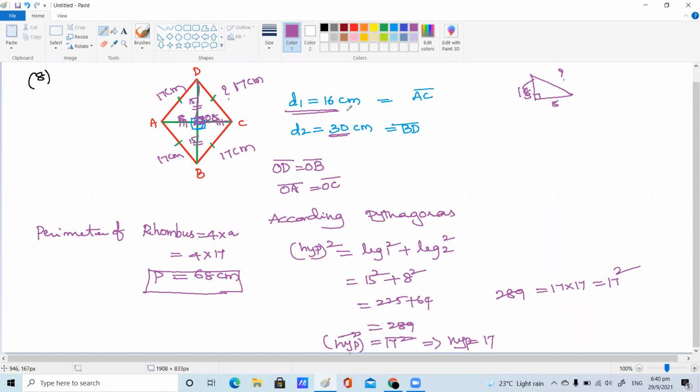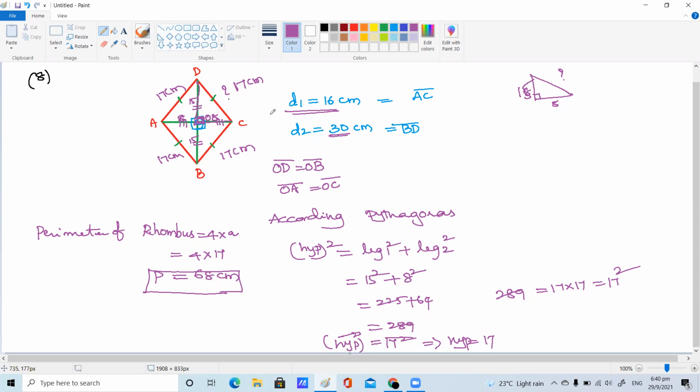That's all, children. Excuse me, ma'am. Yeah, please, ma'am. Suddenly, I couldn't hear your voice in the middle. Can you repeat what you said? Yeah, in a rhombus, all sides are equal, Aditi, and the diagonals are perpendicular bisectors. So based on this,